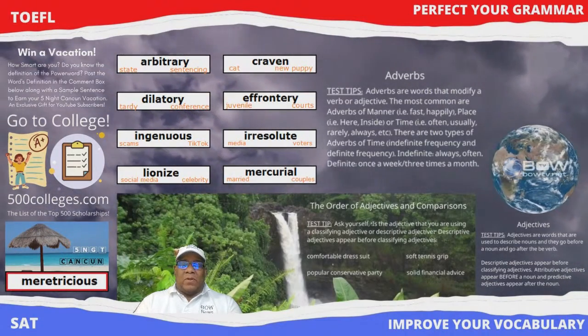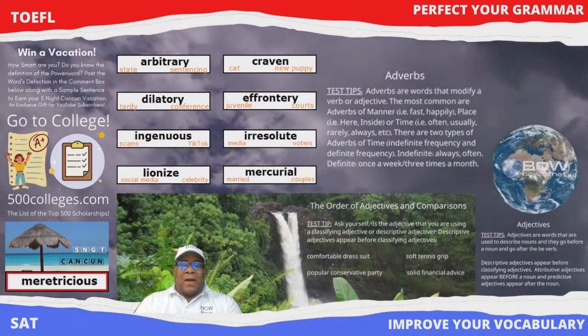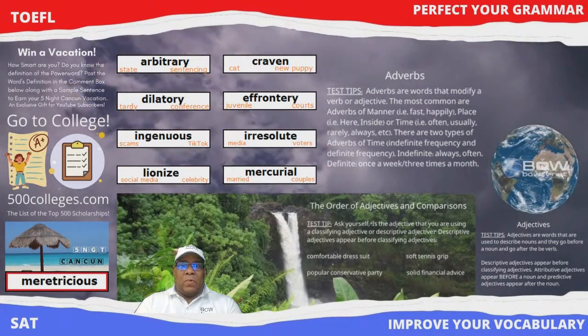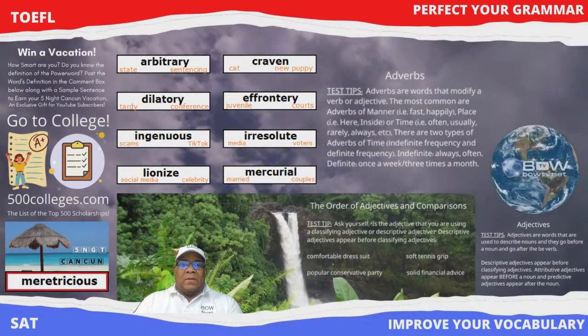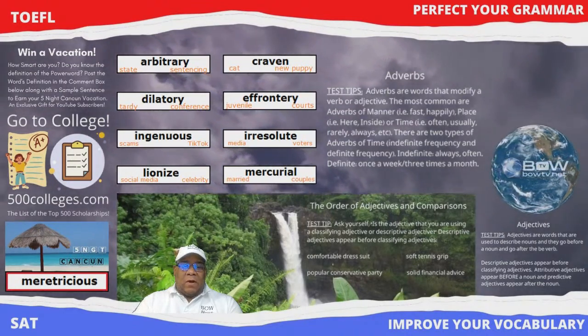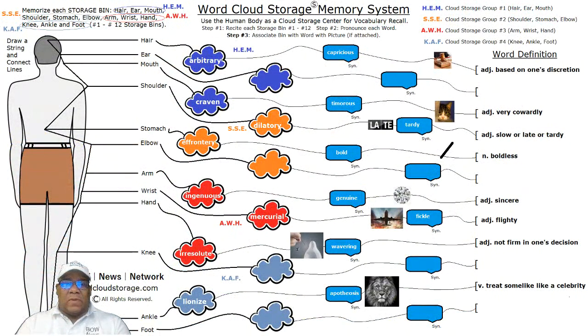So make sure that as we go into the new year, as we expand our universe of vocabulary words, here we have dilatory, and on our word cloud storage system, it's in an orange cloud attached to the shoulder.